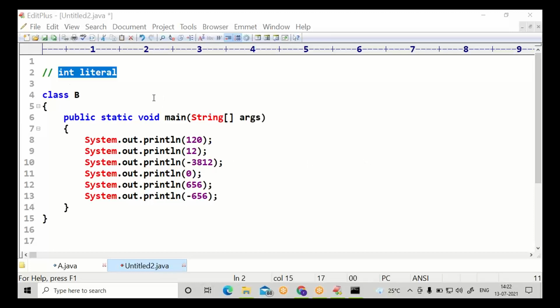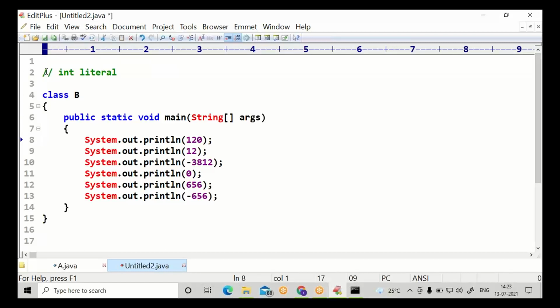Please observe the single line comment: two forward slashes, one line of content, which can be provided anywhere in the Java program.